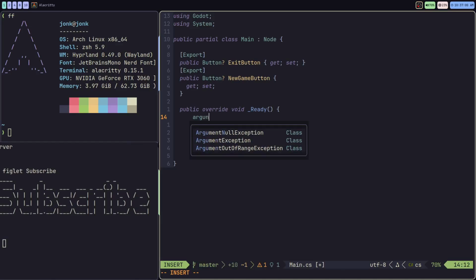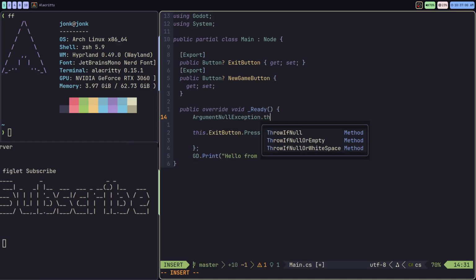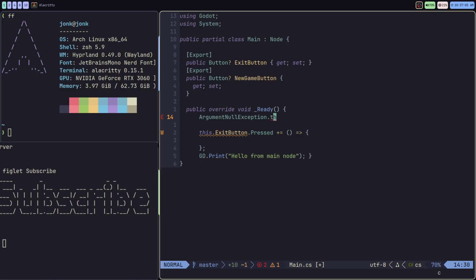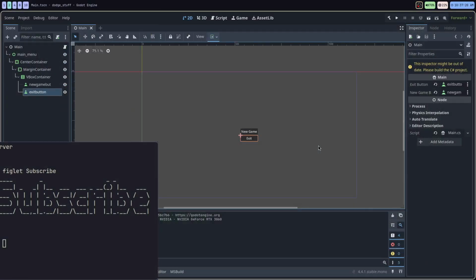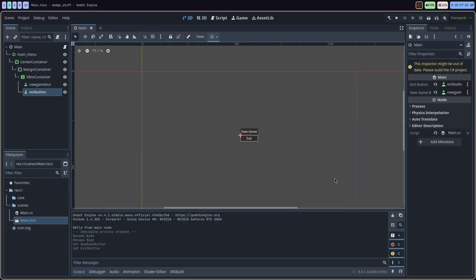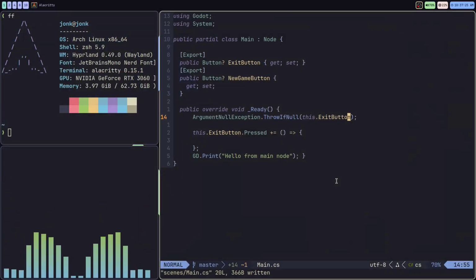I'm going to be throwing an argument null exception. I'm going to be calling ArgumentNullException.ThrowIfNull, and basically I'm going to check if the exit button is null or not. So I want the application to throw an exception if this button is null. That's going to tell me that I did not set this up in the editor, and it would sort of remind me to set it up in the editor.